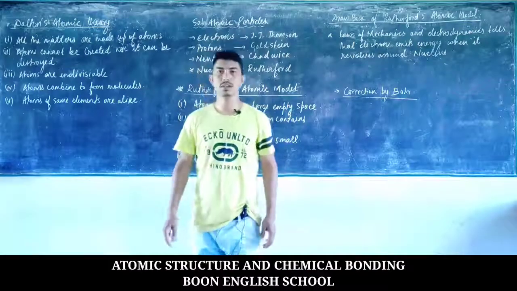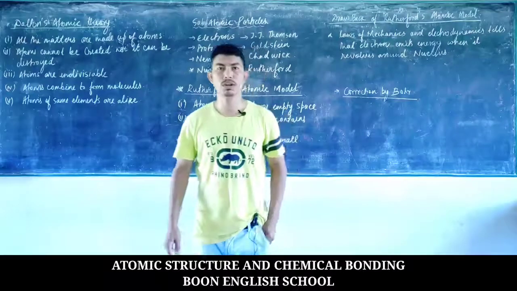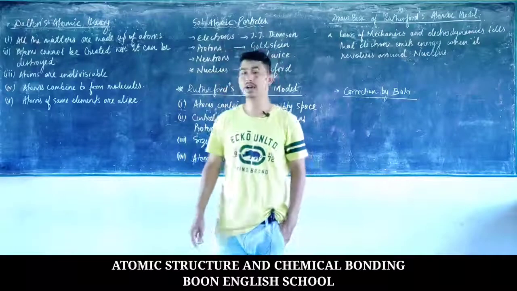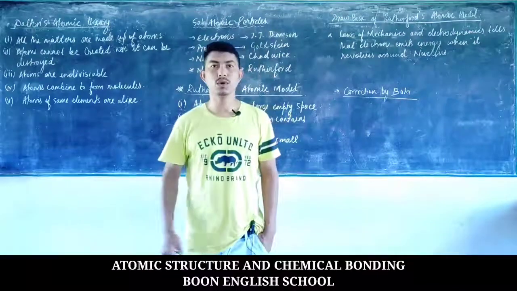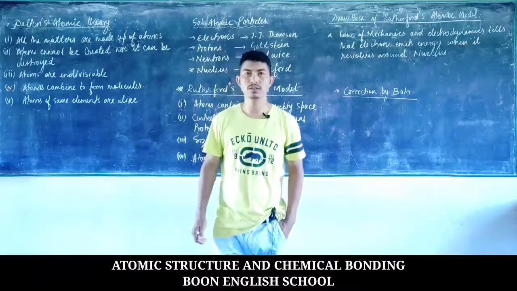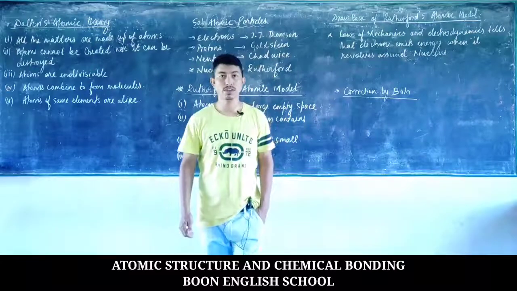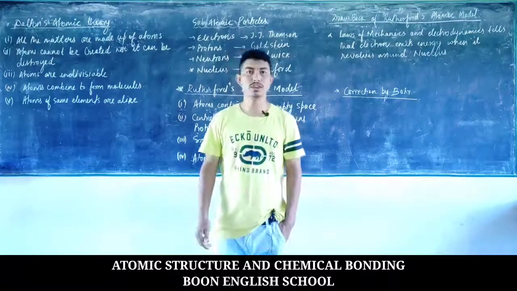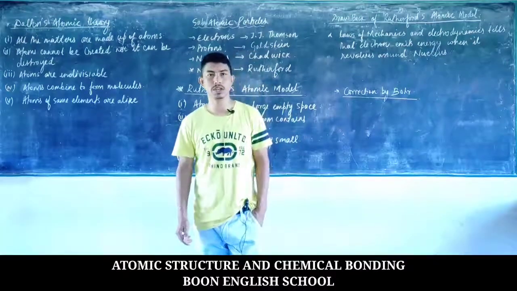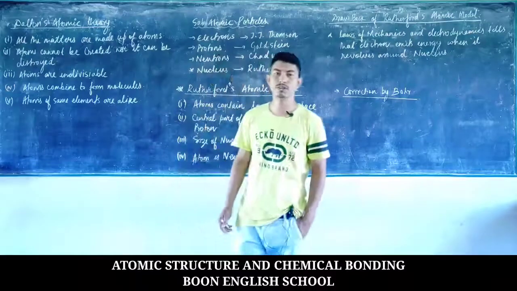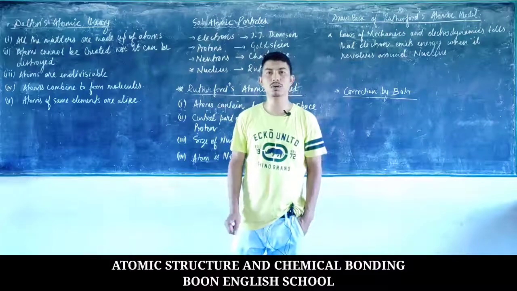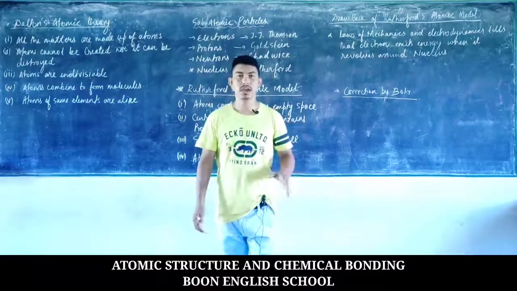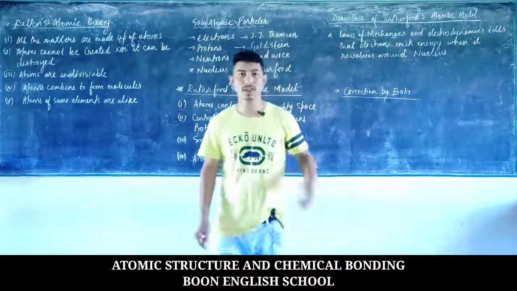Today we will be learning chapter 4 of your chemistry textbook, that is atomic structure and the chemical bond. We have already studied in the lower classes that all matter, irrespective of its physical state, whether solid, liquid or gas, is made out of very small particles known as atoms. Today we will be discussing the structure of atoms, their subatomic particles and the persons who discovered them.